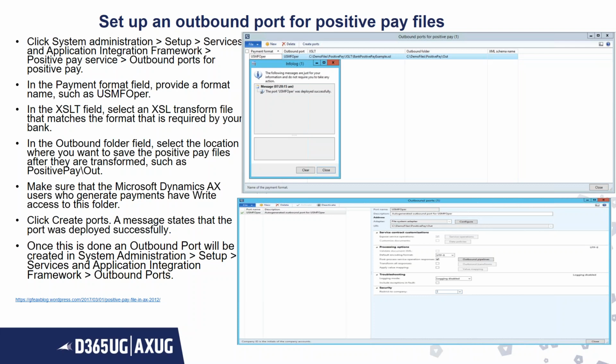Now make sure that AX user, whoever generates payments, have right access to this folder. Now you click on create ports, and a message will be there that the port has been successfully deployed. Once that is done, you will go to outbound ports and fill in all these details.